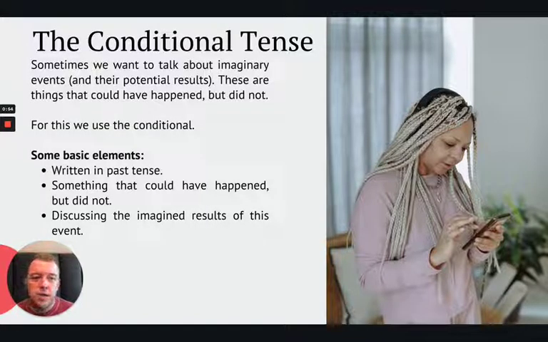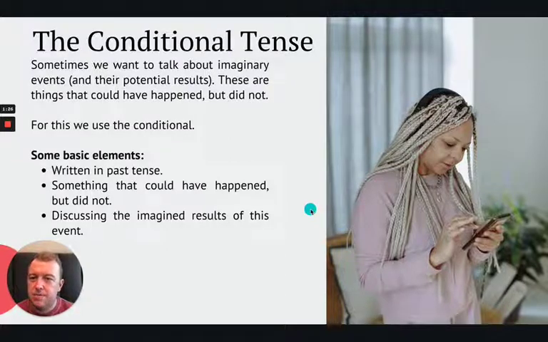And part of why this is really useful is because we don't always just talk about things that have happened, that are happening, or will happen, right? As we start to write about more complex ideas, we can start to imagine things that would have happened, but didn't actually happen, right? So this is a way that we can do this.